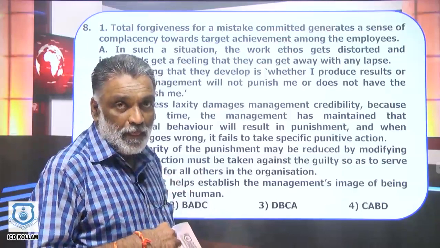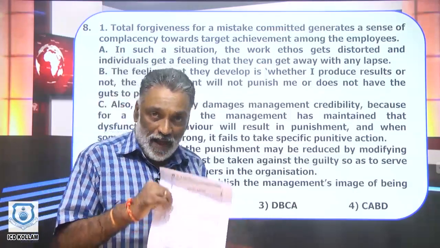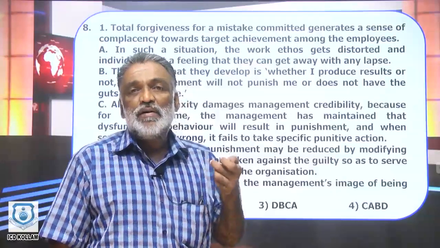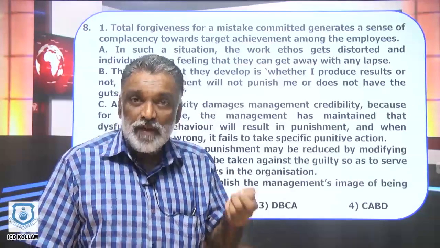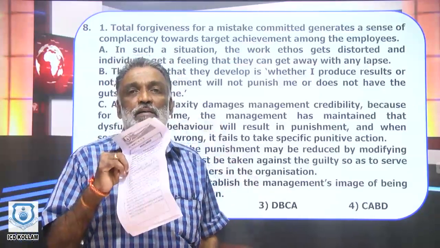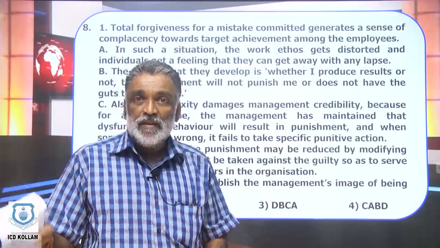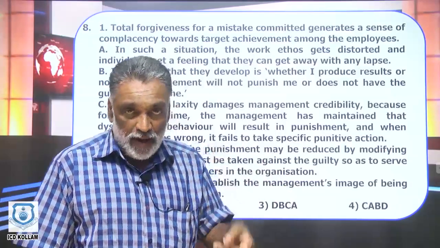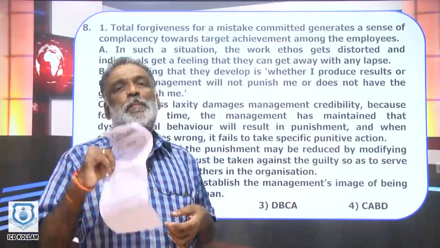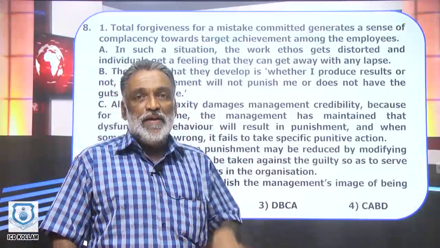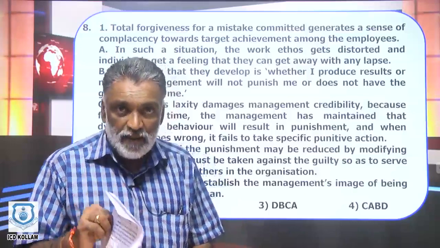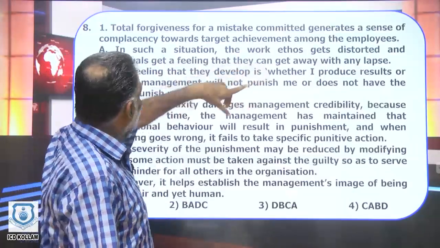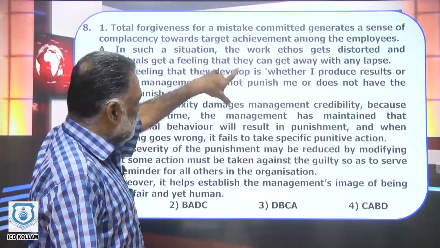You run a company and you have assigned various tasks to the people, and a person doesn't achieve the task and you don't give him or mete him out any punishment. What is the message that the others will get? The message is that in this company, even if you don't achieve the target, you will be condoned, you will be pardoned, you will be forgiven. That will naturally make all the people complacent or lazy. Total forgiveness for a mistake committed generates a sense of complacency towards target achievement among the employees.